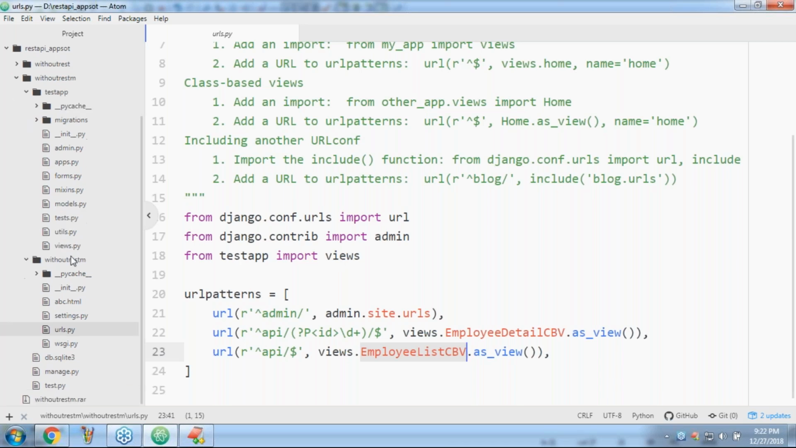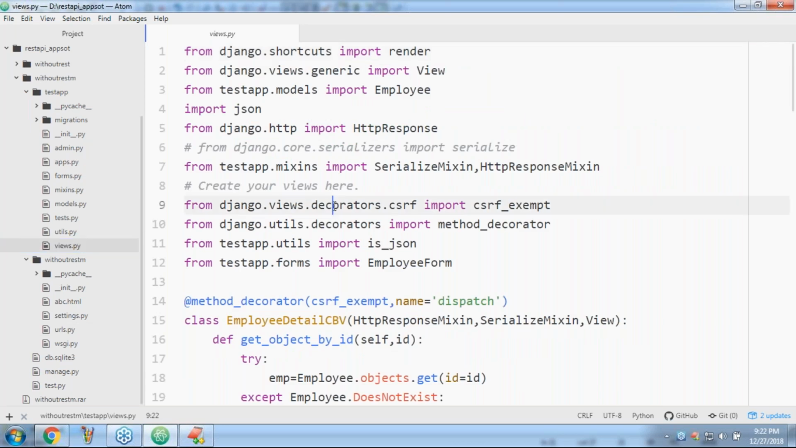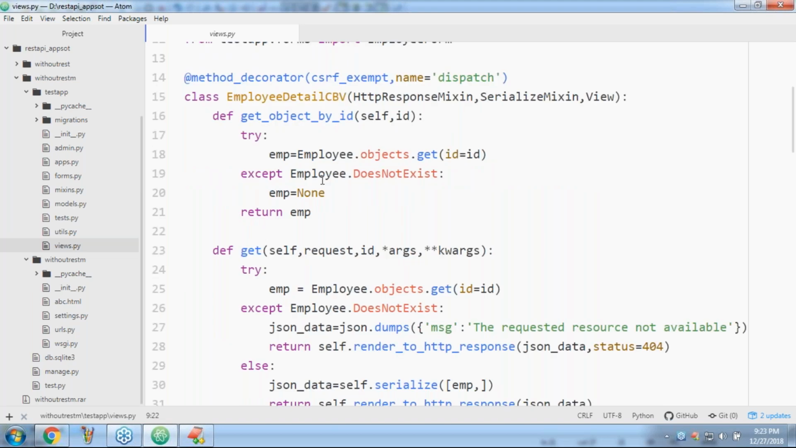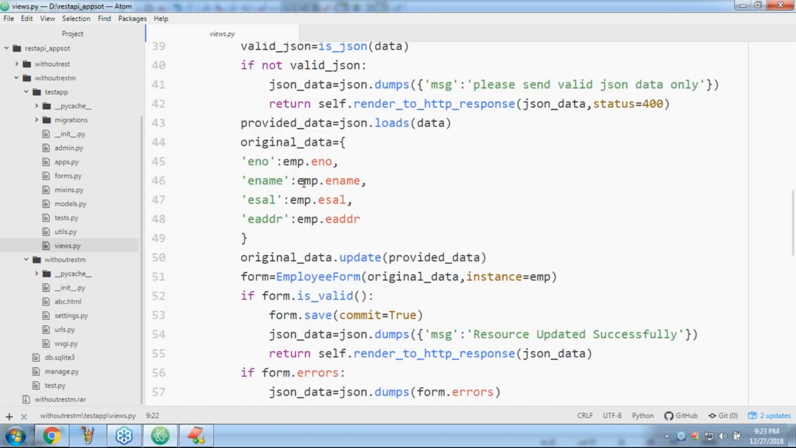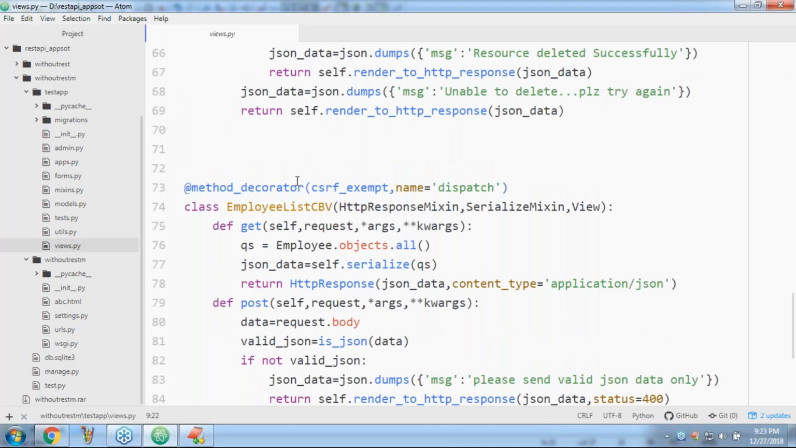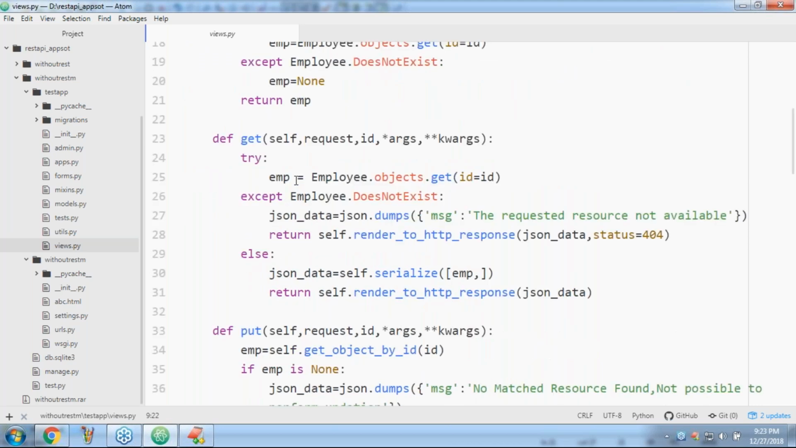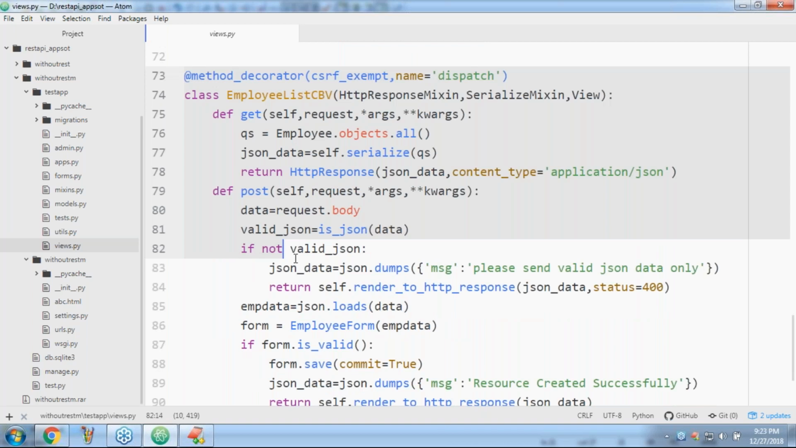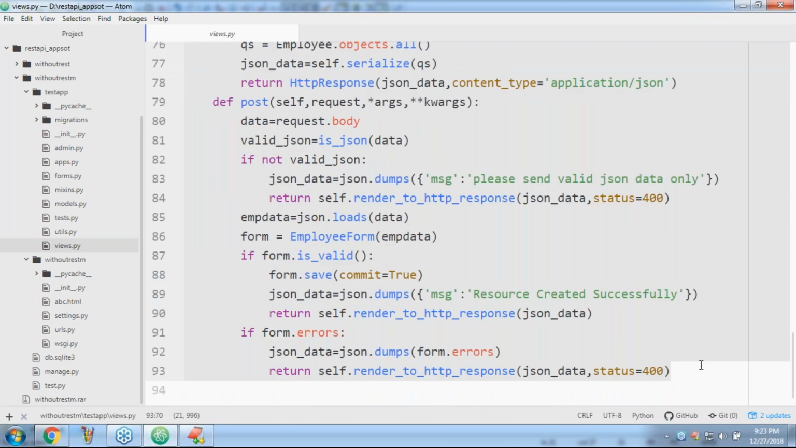In views.py, let me comment one class. Which class I comment, first or second, anything, you can just comment. I'm commenting this second one. I don't want it, because one endpoint means only one class based view should be there. I'm commenting the second. Only the first one I want to use.